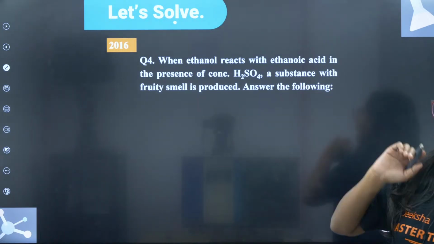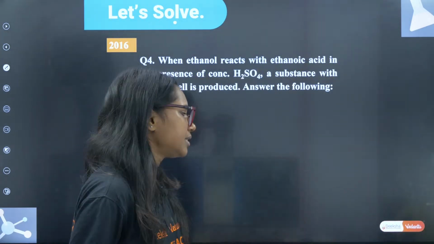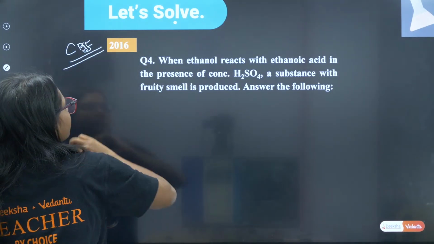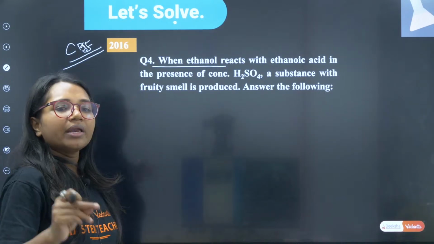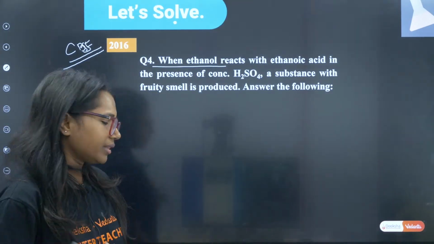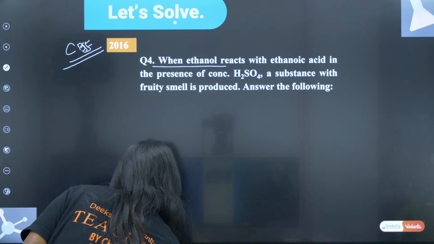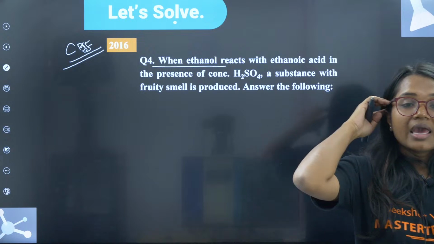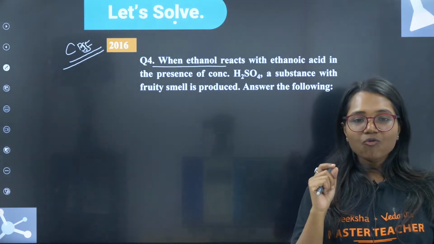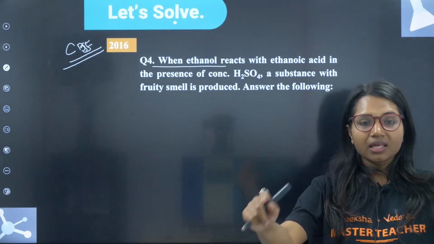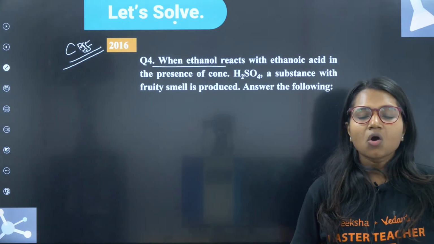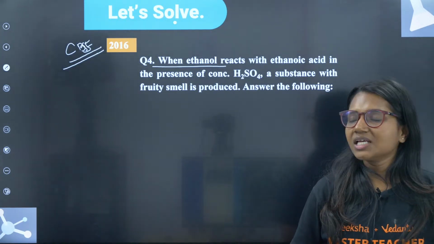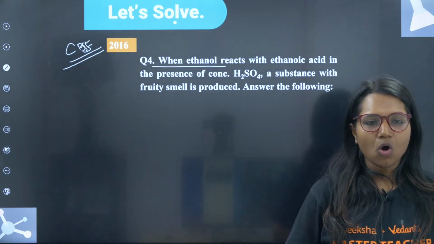Yes. This question was asked in CBSE 2016. Quickly write down the formula of ethanol in the chat box. Everybody, I want the formula of ethanol in the chat box. Gautami, Netra, Vriksha, Rohit, tell me guys, what is the formula for ethanol?